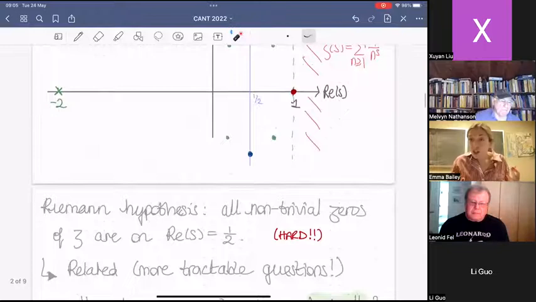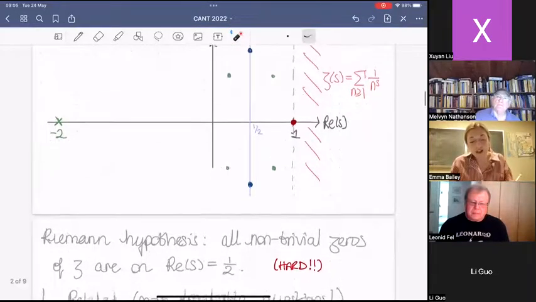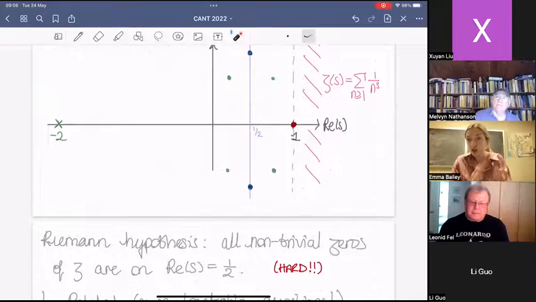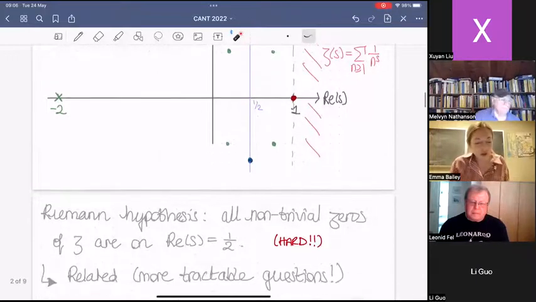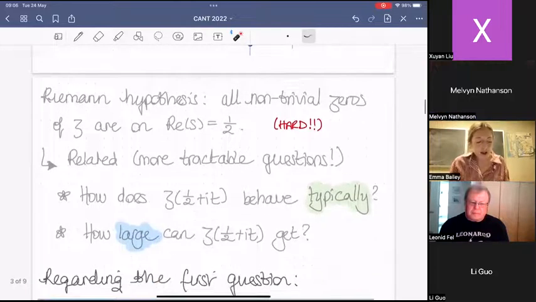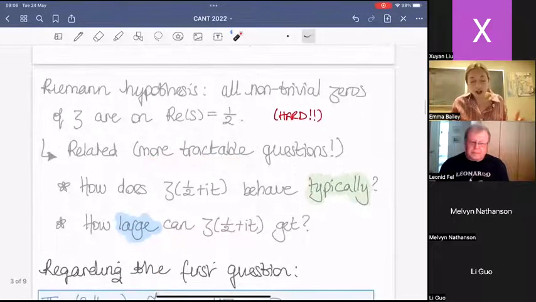Okay, but much more tractable questions. So we're certainly still interested in the behavior of the Riemann zeta function on what's called the critical line, the line where we believe all the non-trivial zeros lie. So more tractable questions are questions like the following.